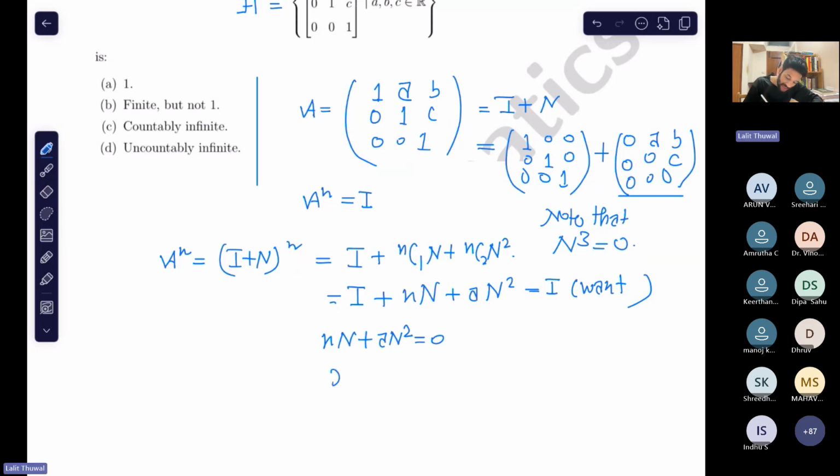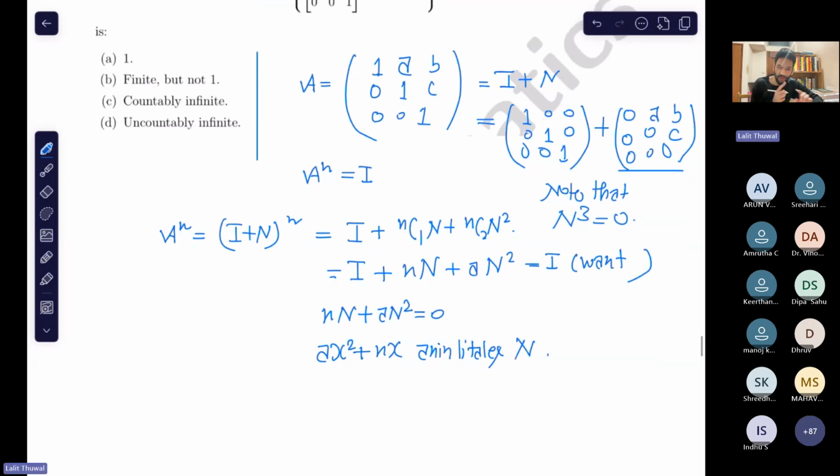Okay, so this polynomial annihilates n, your matrix n, right? So see, we will take here a not equal to identity, because we know that the order of identity is 1. We are searching for the order of a non-identity element.